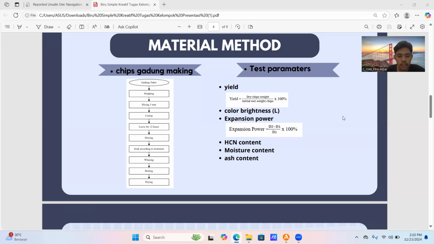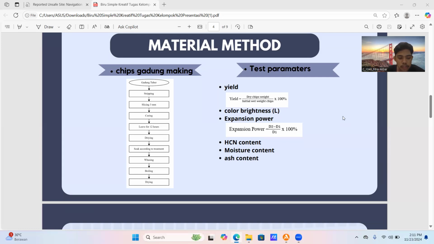Then the gadung chips are washed with clean water. Continue by boiling, adding 3 grams of salt and 2.7 liters of water for every 2 kilograms of wet chips, with a boiling time of approximately 4 to 5 minutes. Then the chips are dried.